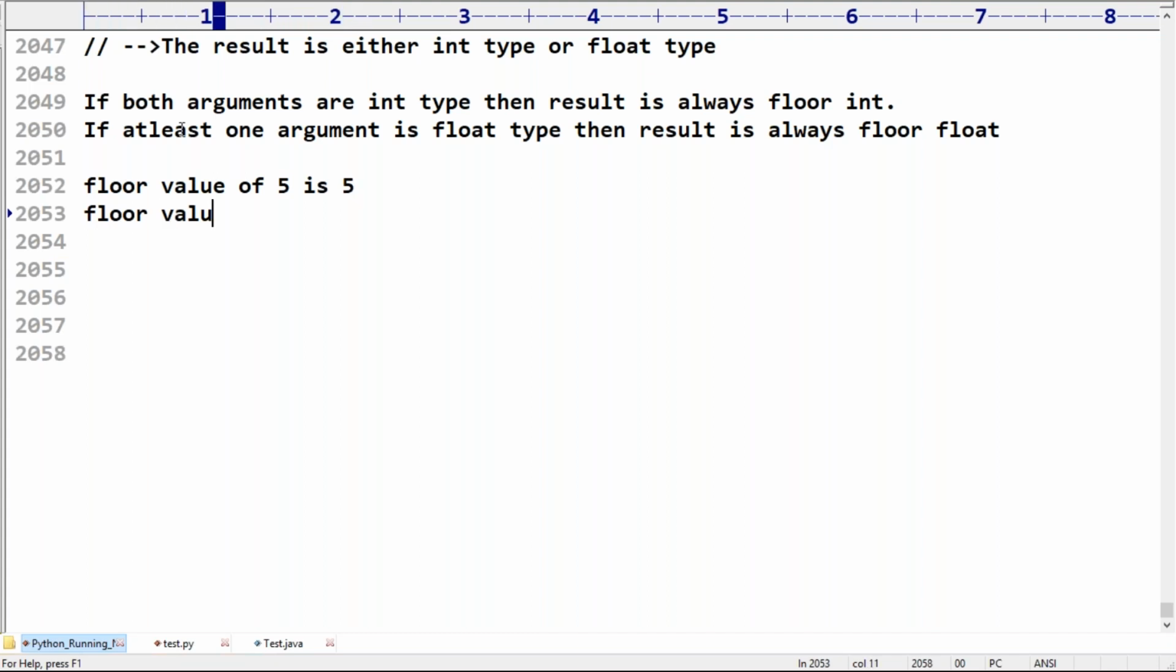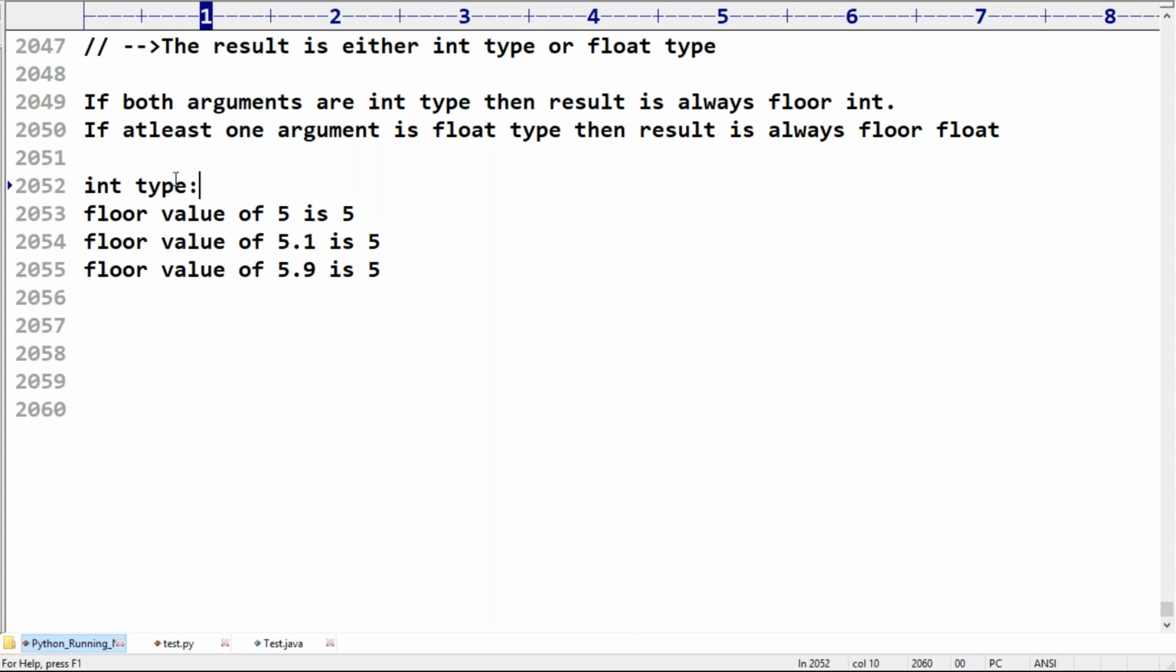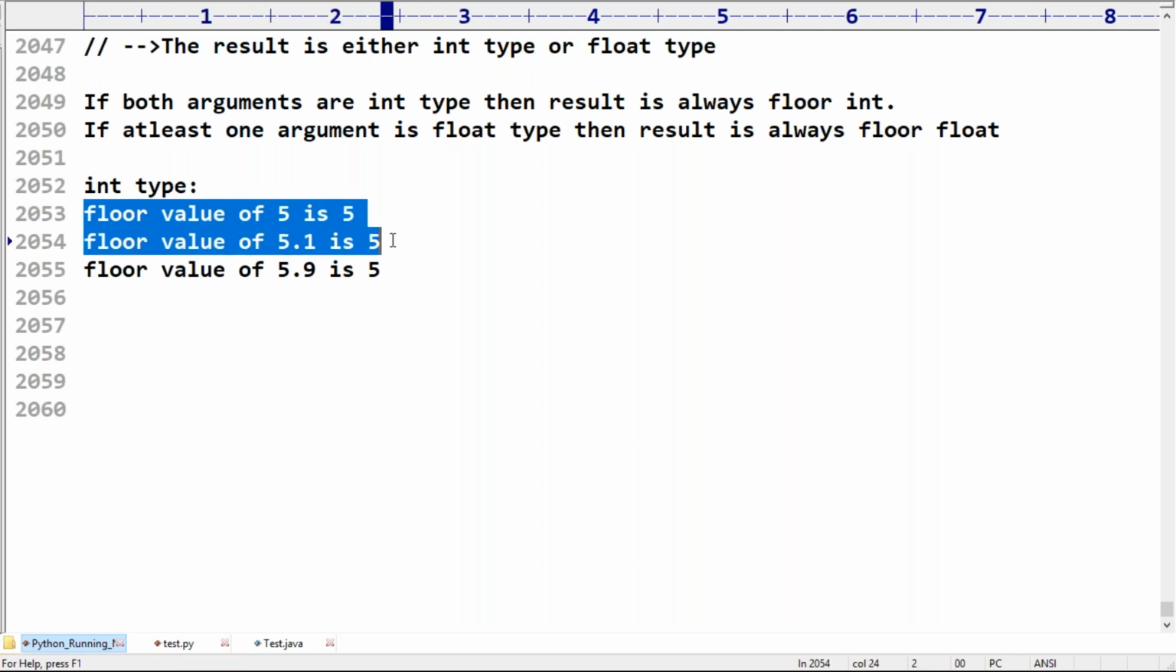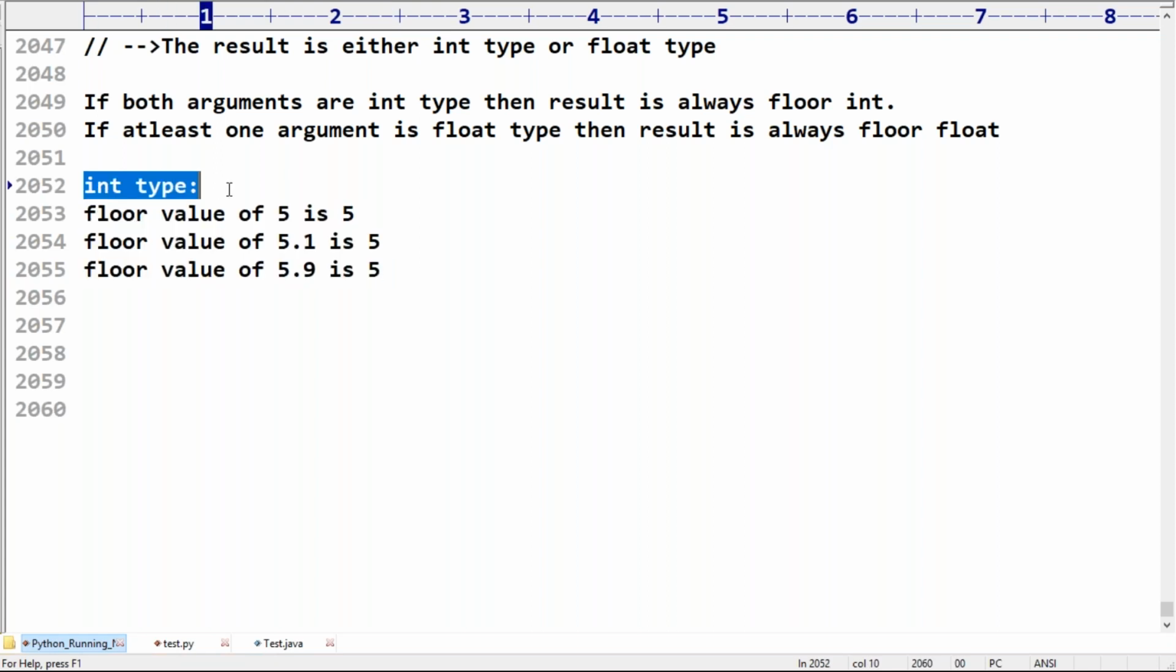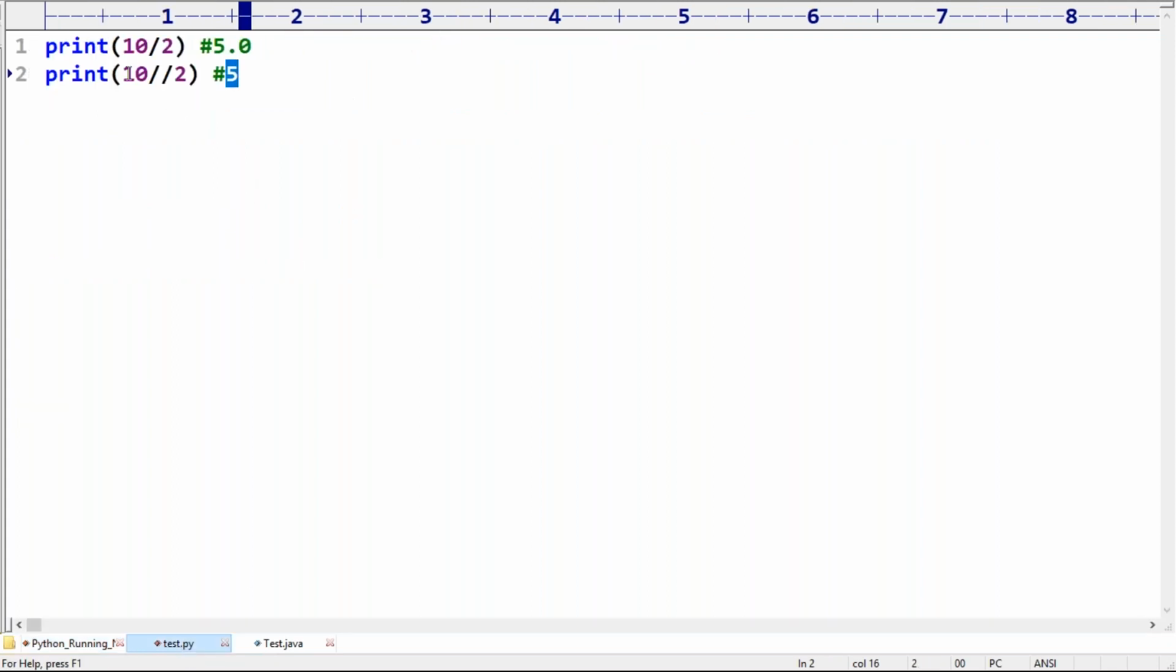Floor value of 5.1 is 5. Okay, remember this. If you want to return int type, 5.1 is also 5. Even 5.9 is also 5 only. I hope that's clear, right? If you are talking about an int type result, the floor value of 5 is 5, the floor value of 5.1 is also 5 only, and 5.9 is also 5 only. If it's a float result, then it's different. But anyway, sir, here 10 by 2, 5 is the answer.